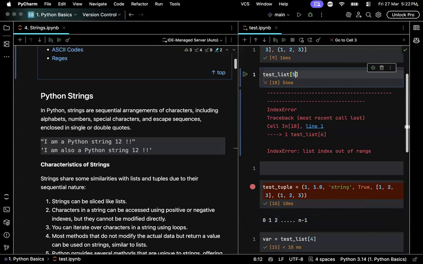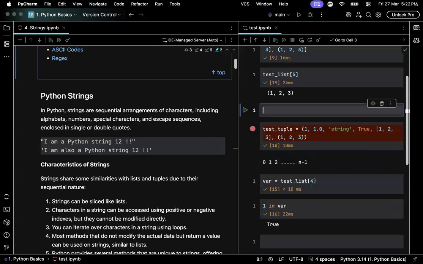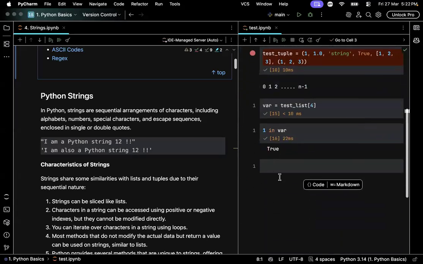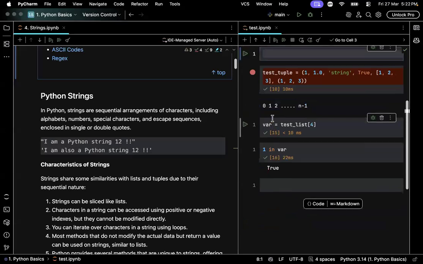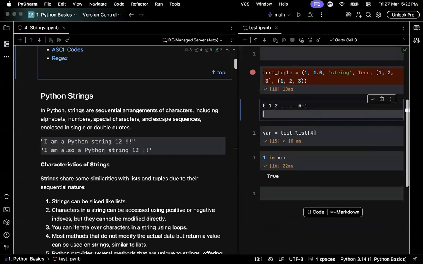Now, positive indexes are easy to understand, but there is also negative indexing too. Just like how the elements in a string or list are numbered from 0 to n minus 1, they are numbered in the opposite direction too. They start from minus 1, minus 2, and go to minus n.